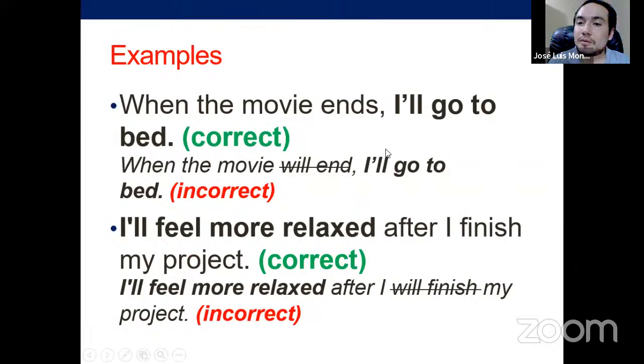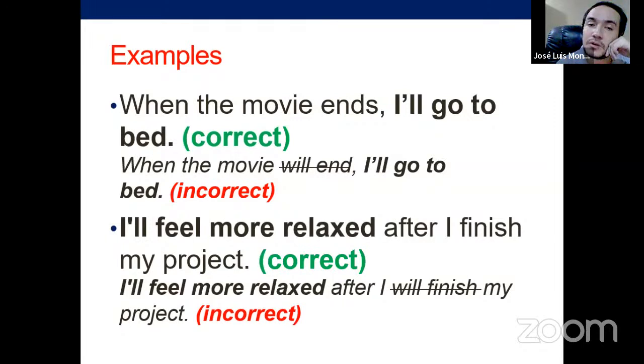For example, I will go to bed when the movie ends. This is the future time clause, but it is in present. But this present is not really present. It gives the idea of future: when in the future the movie ends, I'll go to bed. We don't say that completely, but it is behind this logic.